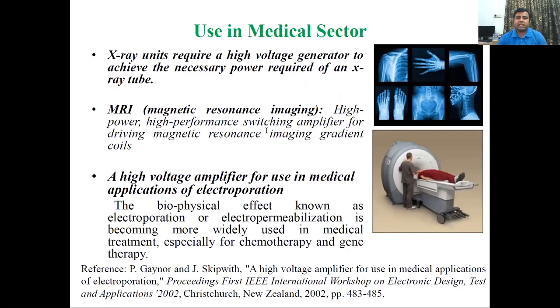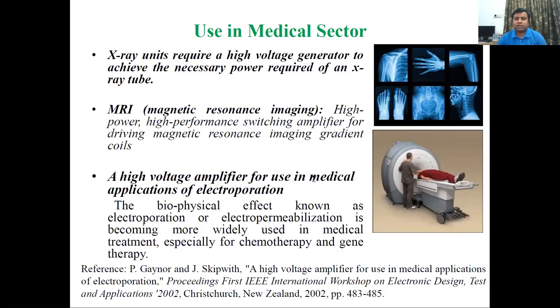An X-ray unit requires a high voltage generator to achieve the necessary power requirement of an X-ray tube. MRI, magnetic resonance imaging, needs a high power, high performance switching amplifier for driving the magnetic resonance imaging gradient coils.